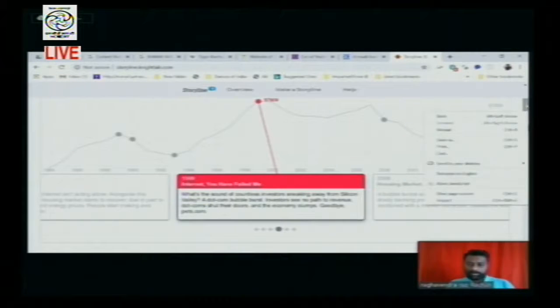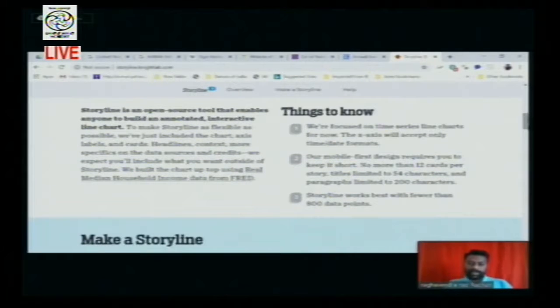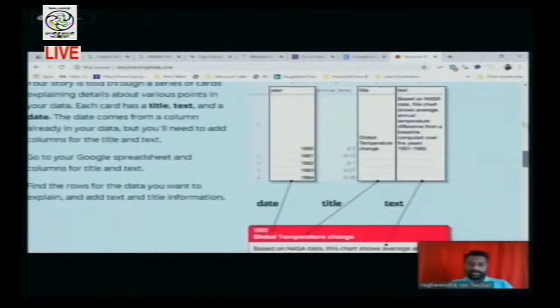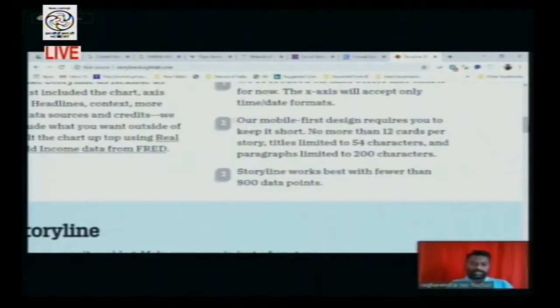Now I'll just look into that. Here you're able to see you will be having some constraints. Storyline presently takes only 800 data inputs. So it has been very clearly mentioned. So you are able to see the tips, the things you have to know before you start. These are three things we have to keep in mind. This you can exempt, this is for the mobile version. So the first thing and the second thing will be for the web version.